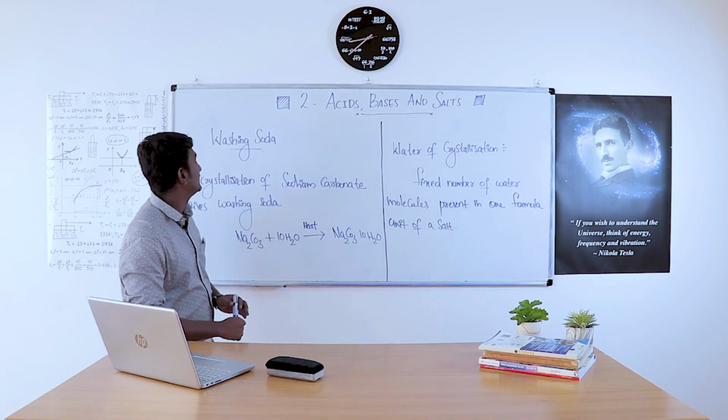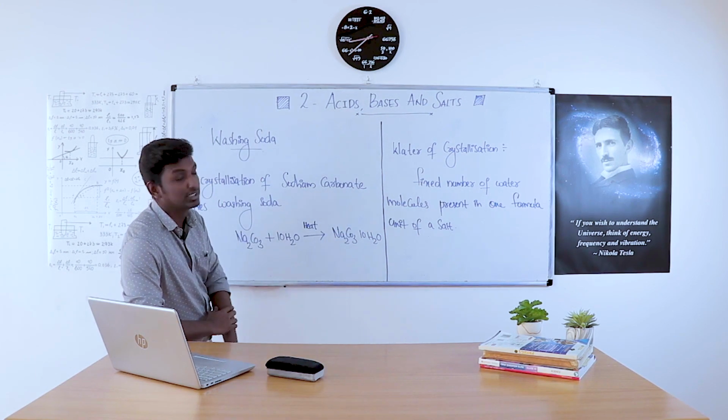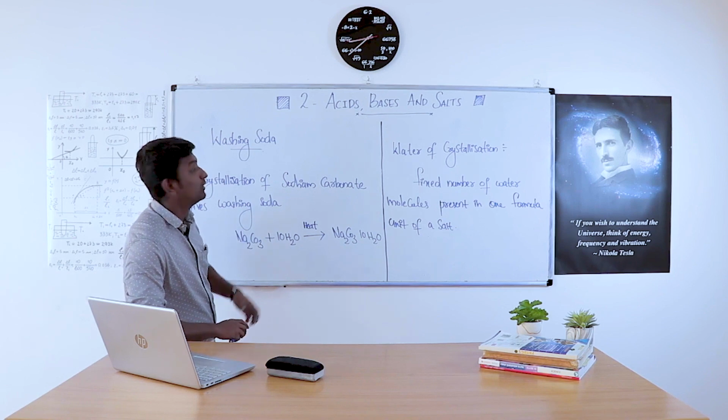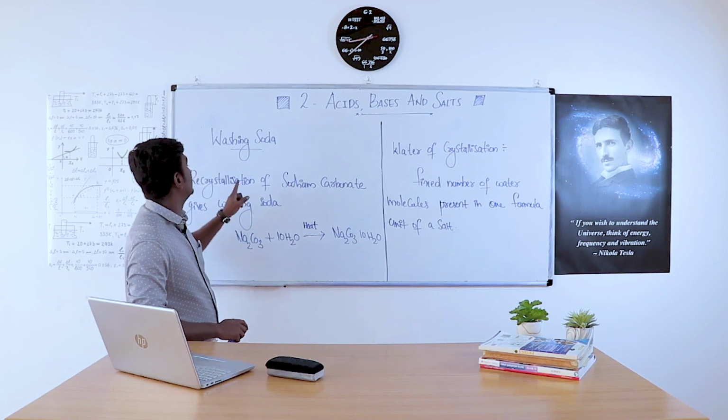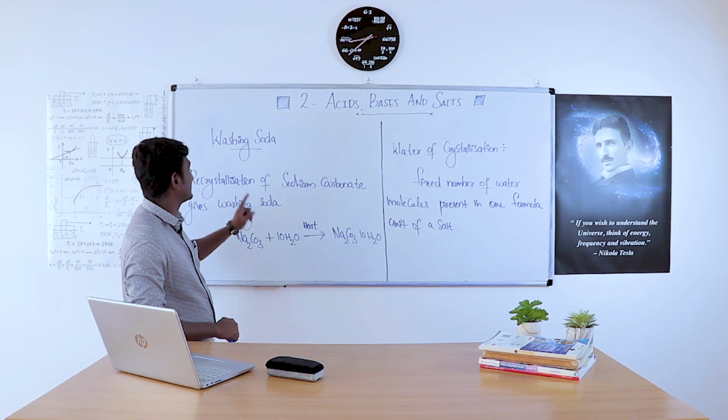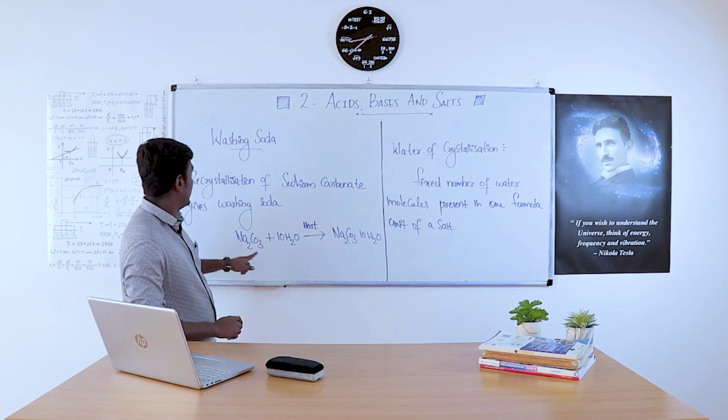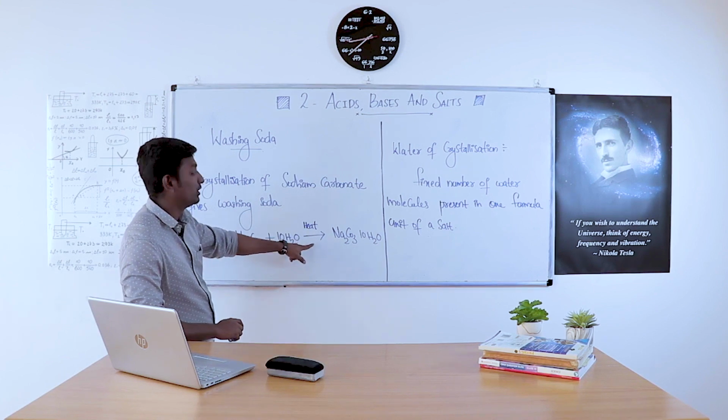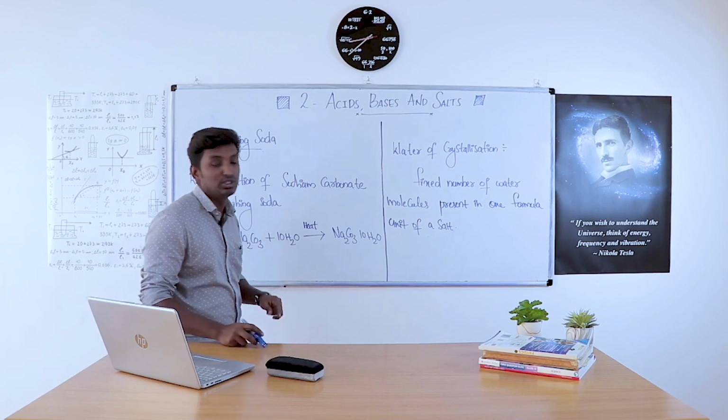So what is washing soda? It is Na2CO3, 10H2O. How can it be prepared? Washing soda can be prepared by recrystallization of sodium carbonate. So Na2CO3 plus 10H2O on heating gives Na2CO3, 10H2O.